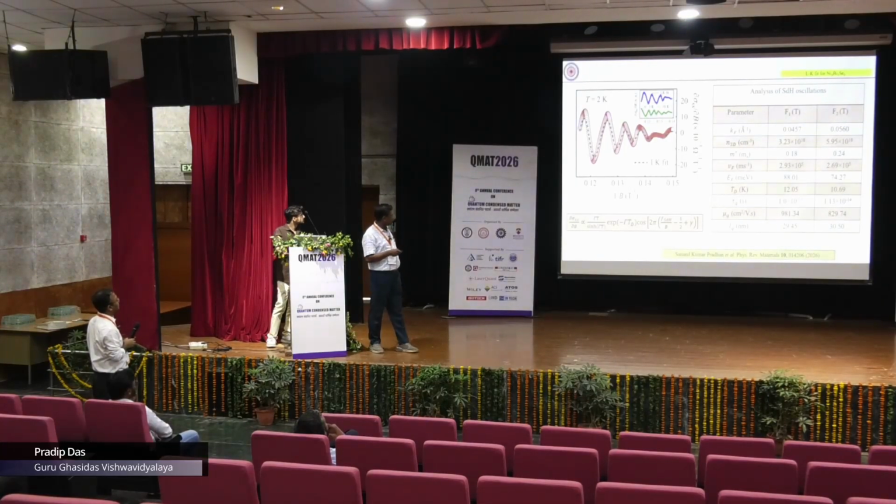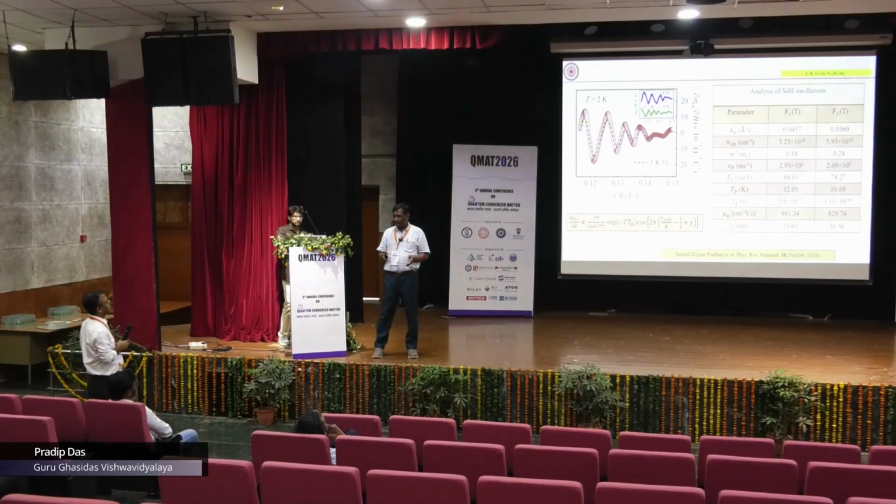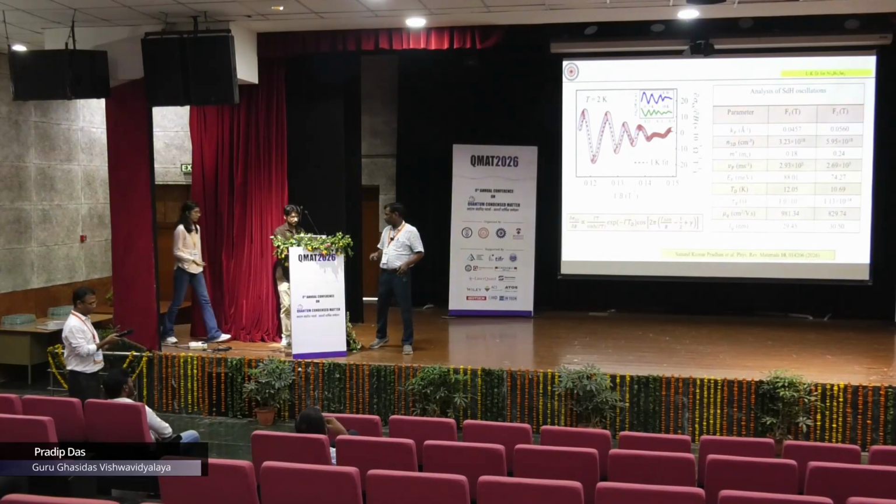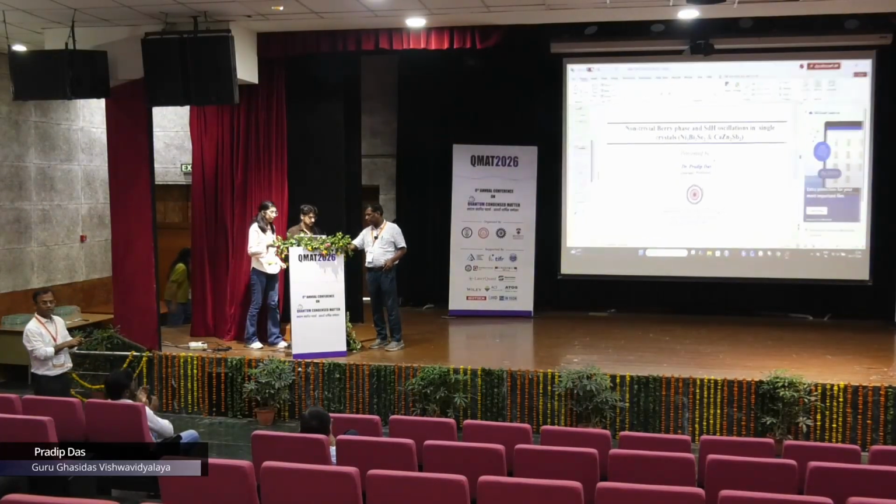This is nothing to do, it is arbitrary. The only thing is that the amplitude is bigger because it is 2K. Then you should have it in 5K and 10K. If the amplitude is decreasing like this, then it signifies that it is Shubnikov-de Haas oscillation. Then we can go further to extract the pi Berry phase information. Thank you.